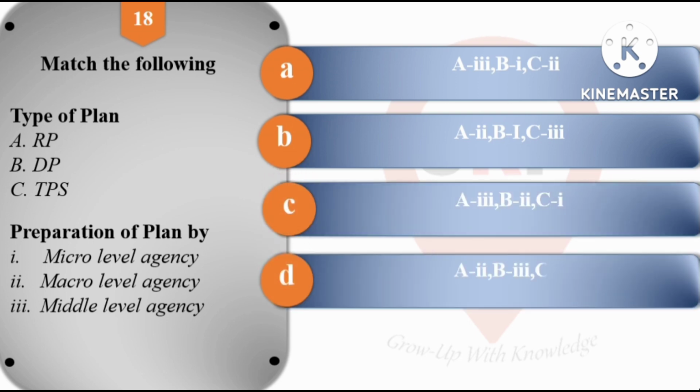So options are: first option is A3, B1, C2; second is A2, B1, C3; third option is A3, B2, C1; and last option is A2, B3 and C1. So its right answer is option number D, that is A2, B3 and C1.